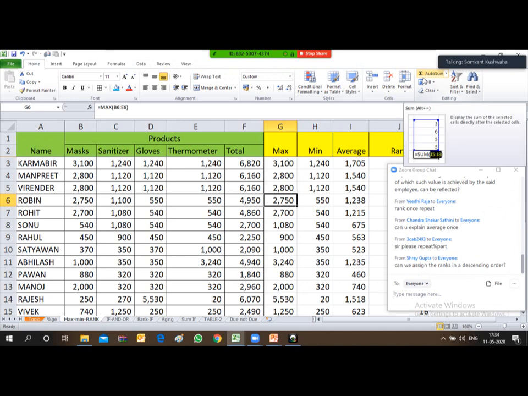Yes, you can assign in ascending order, so you can just sort it as per the data. After calculating, you can sort it also. After sorting, you can check it in ascending or descending order.